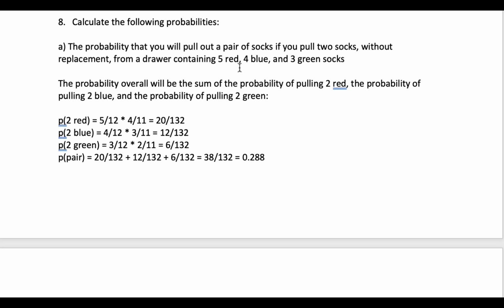So the probability of pulling out 2 red would be 5/12 times 4/11, because after you pull out the first red sock, there would be 4 left out of 11, and that gives us 20 over 132. Probability of 2 blue would be 4/12 times 3/11, and 2 green would be 3/12 times 2/11. And so when we add together all 3 of these, we end up with 20 plus 12 plus 6, which is equal to 38 over 132, or 0.288.